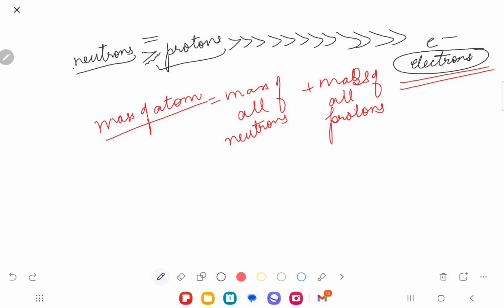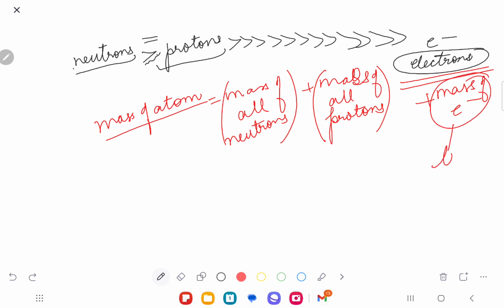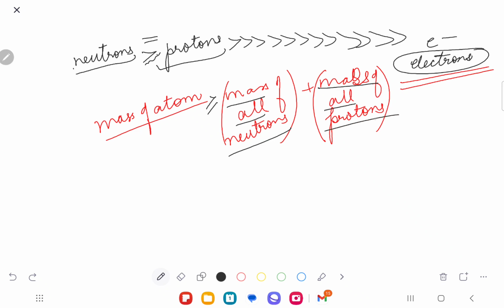You understand? Because electrons are definitely there. If you want, you can add them up. But the mass of electrons is so small that adding it really does not make any big difference. So when we are talking about neutrons and protons, the mass of the atom is equal to the mass of all neutrons and the mass of all protons.